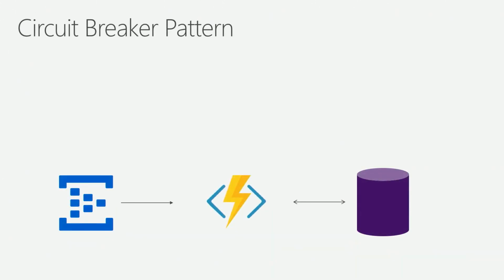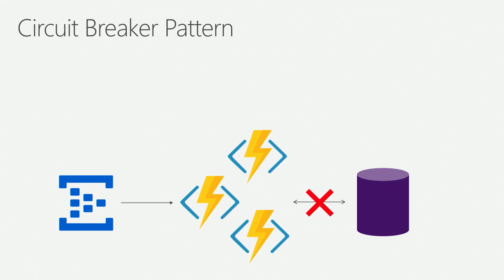Imagine I have a simple architecture like this. I have Azure Event Hubs that I'm sending thousands of events to every second. Those events are triggering a function, and that function maybe needs to update some data in a database like Cosmos DB or SQL. Well, behind the scenes, as these thousands of events are coming in, my function is actually probably going to scale, right? It's going to scale to many, many instances.